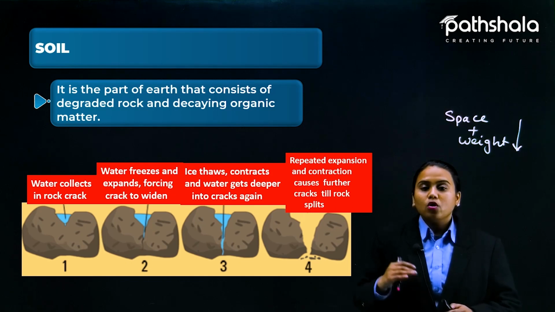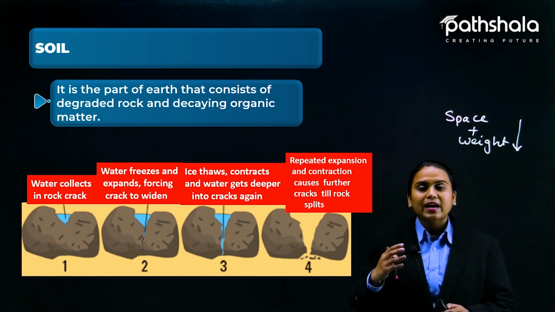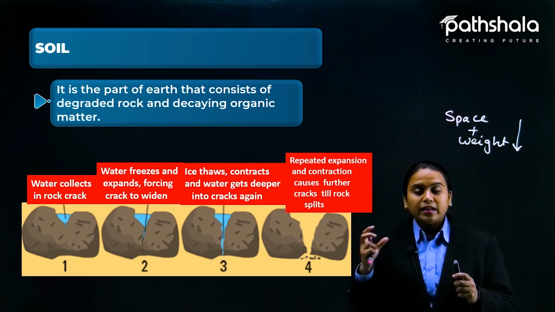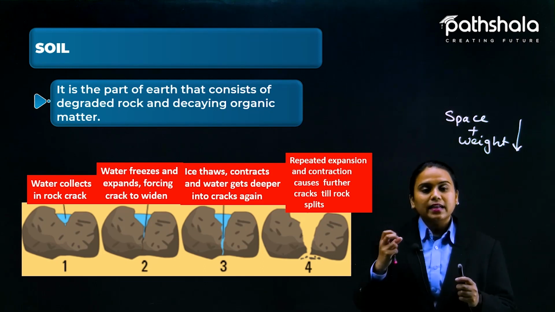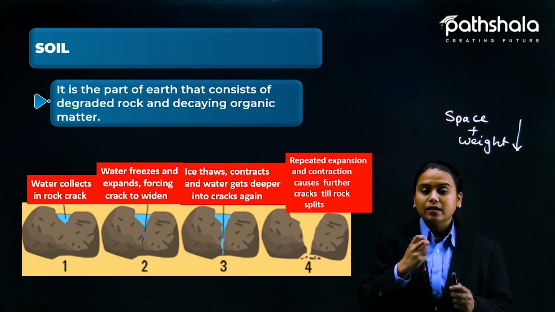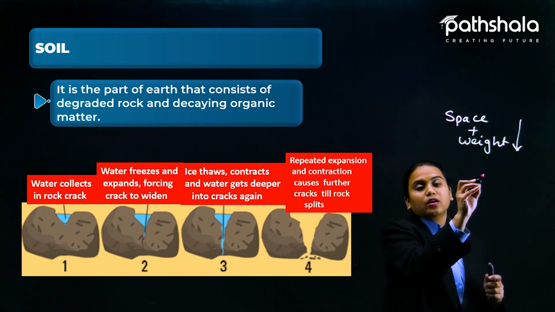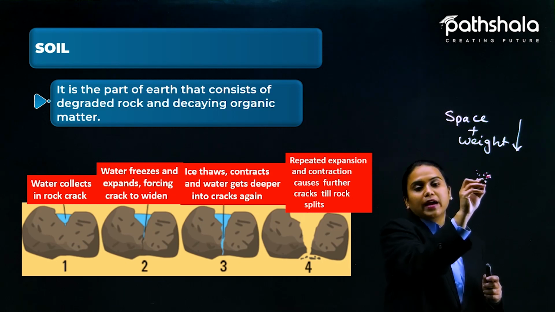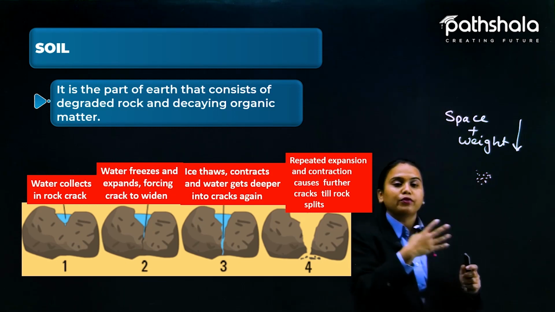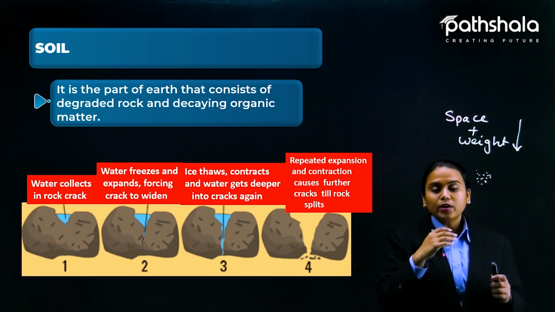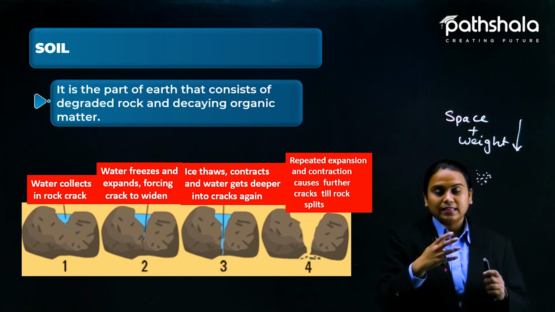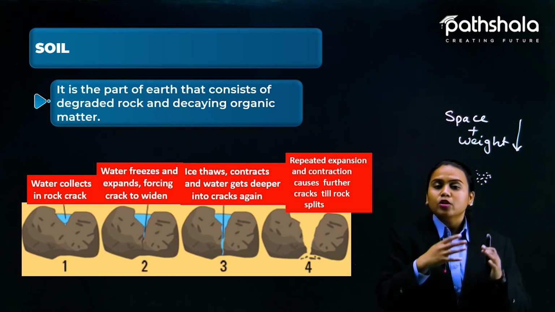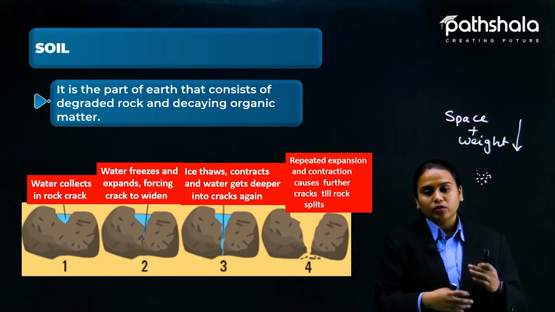So the rock is going to crack over a long duration of time, and even in the winter season this collected water is going to freeze. And you know that in water the molecules are nearby to each other, but when they freeze they occupy more space, so the ice space will increase as it freezes and converts to solid.